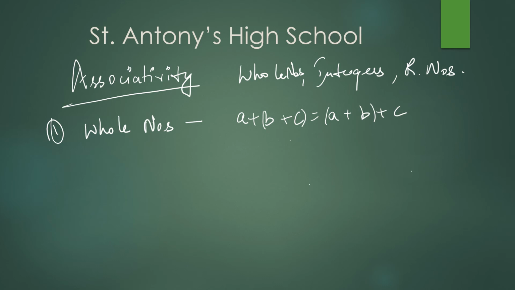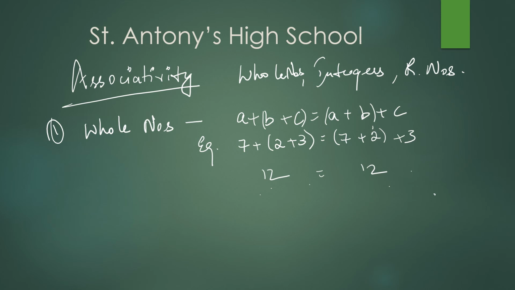Let us go for that. 7 plus 2 plus 3 is equal to 7 plus 2 plus 3. See, if you add, you are getting 12 is equal to 12. Okay, this is proved. So addition is associative for whole numbers, and 12 is a whole number.